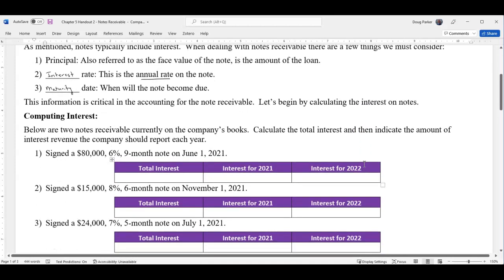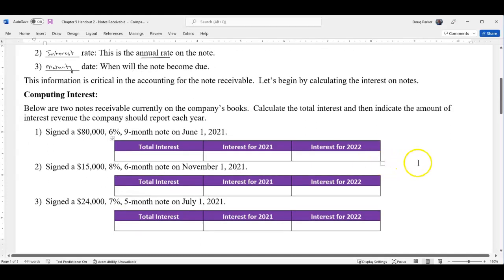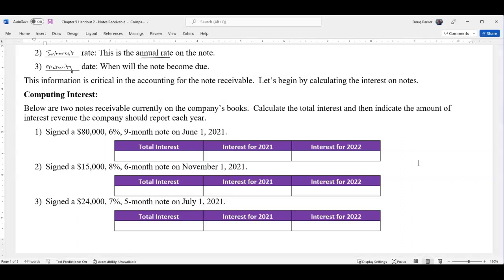Now, when we're looking at notes, we have to be able to calculate the interest on the note. We did this a little bit in a prior video, but let's go in here and really look at how we calculate interest on these notes. Below are three notes receivable currently on a company's books. Calculate the total interest and indicate the amount of interest revenue the company should report each year.